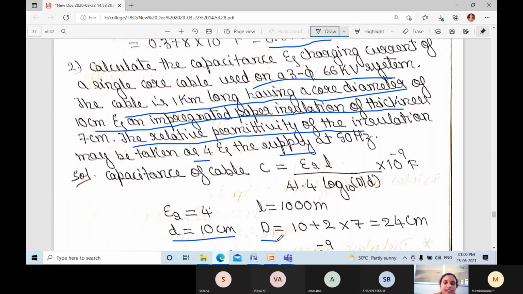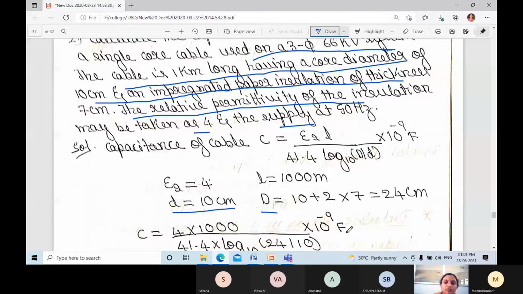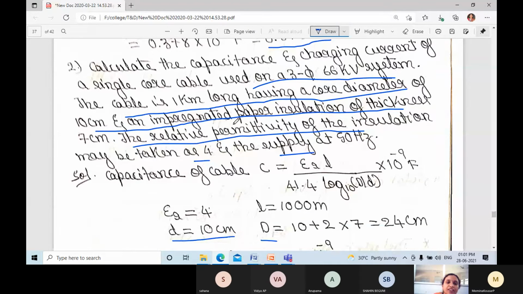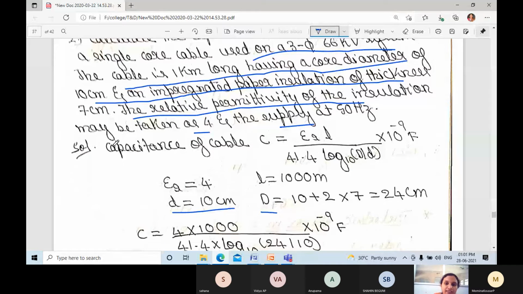What about the capital D? Capital D is 10 plus 2 into 7, because here they have not given the value directly. They have given the impregnated paper insulation thickness, that means it is on both sides, so 2 times the thickness. So 10 plus 2 × 7, you will get 24 centimeter.